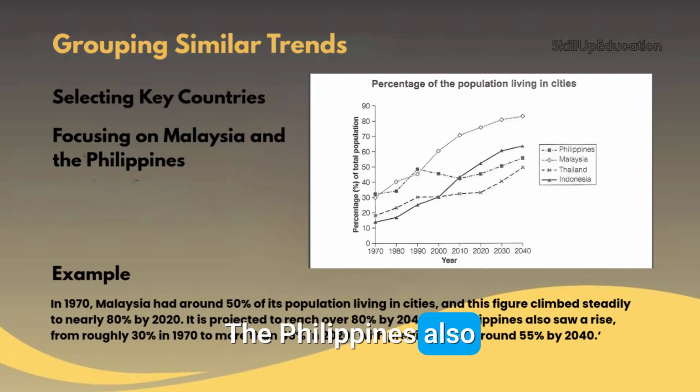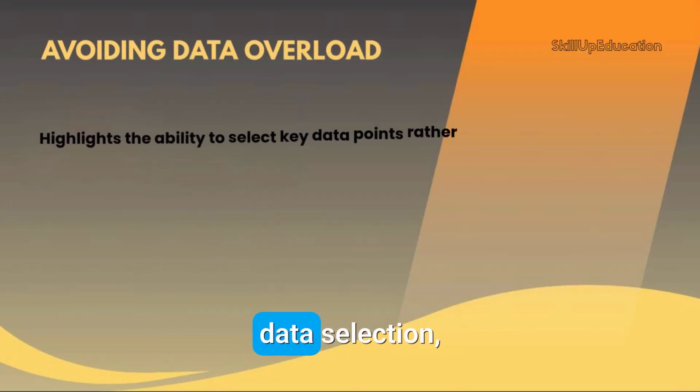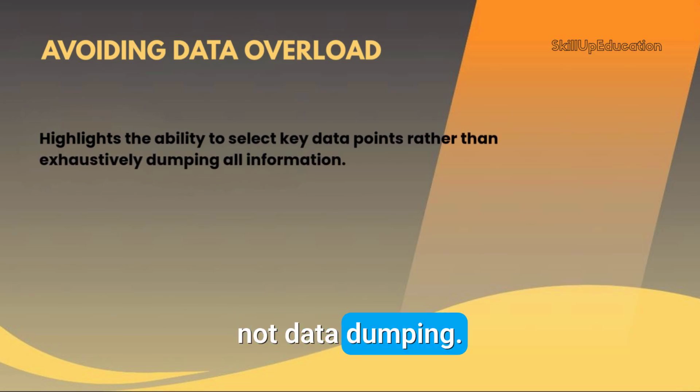The Philippines also saw a rise from roughly 30% in 1970 to more than 45% in 2020, with predictions of around 55% by 2040. This shows clear data selection, not data dumping.